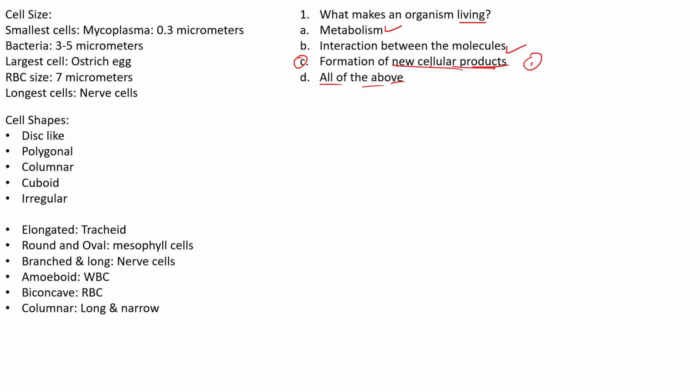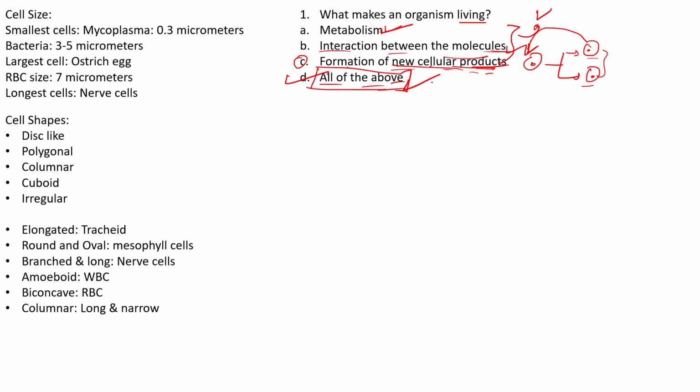For example, a cell will divide to give us two cells, right? So these two cells are derived from where? An existing cell. These two cells are a product of a cell only. Hence, we can say that even formation of new cellular products is also a property of a living organism. So metabolism, interaction between the molecules and the cells, and the formation of new cellular products, all three are the property of a living organism, or it makes an organism living. So hence the right answer over here is D. All of the above is our right answer.